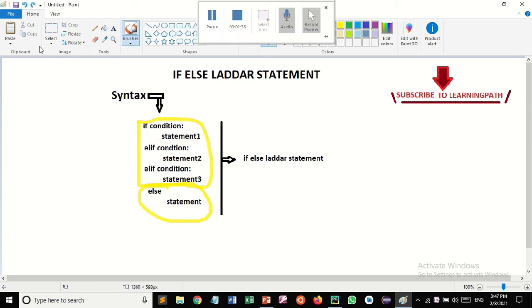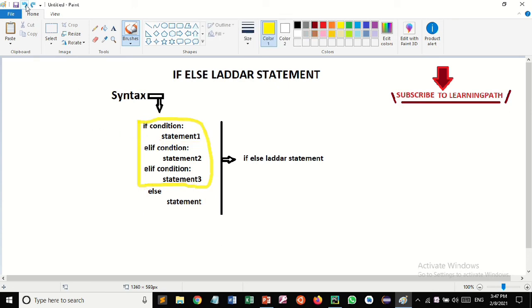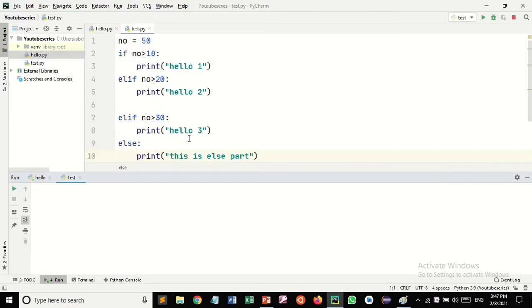So this is important in the if-else ladder statement in Python. Let's understand its implementation, how we can use it in Python. Here you can see I have written a number, set it to 50. We apply the condition: if the number is greater than 10, it will print hello 1.